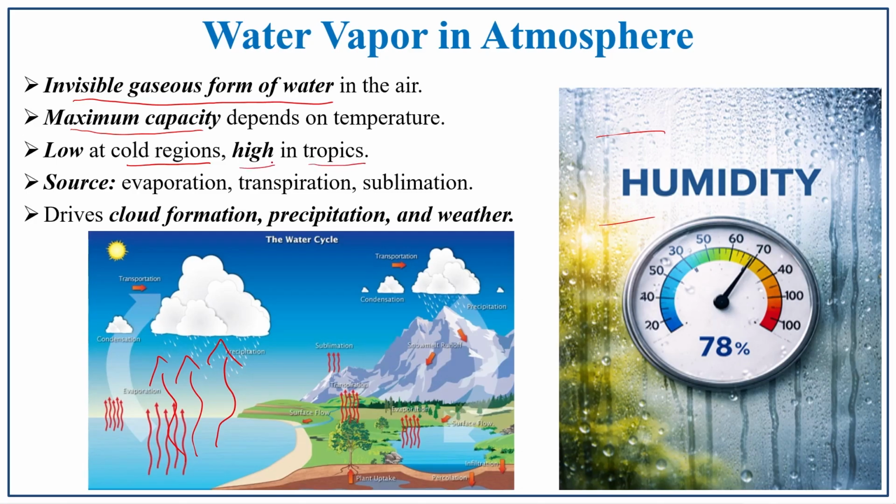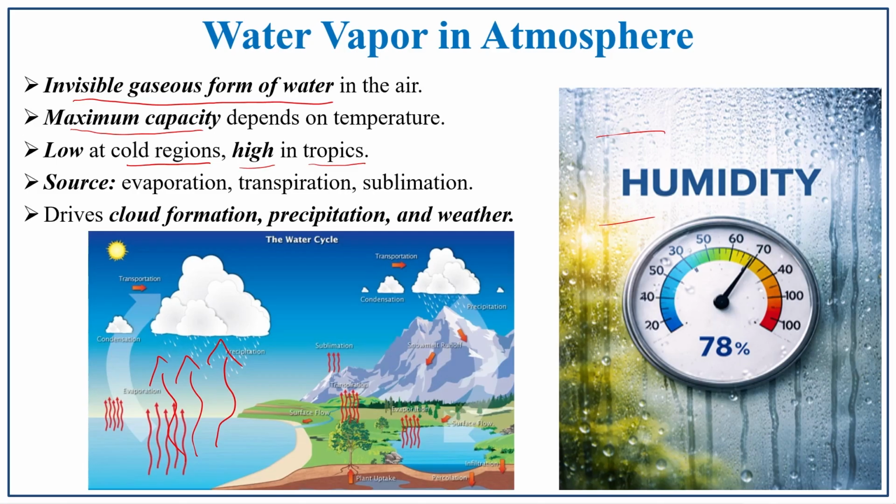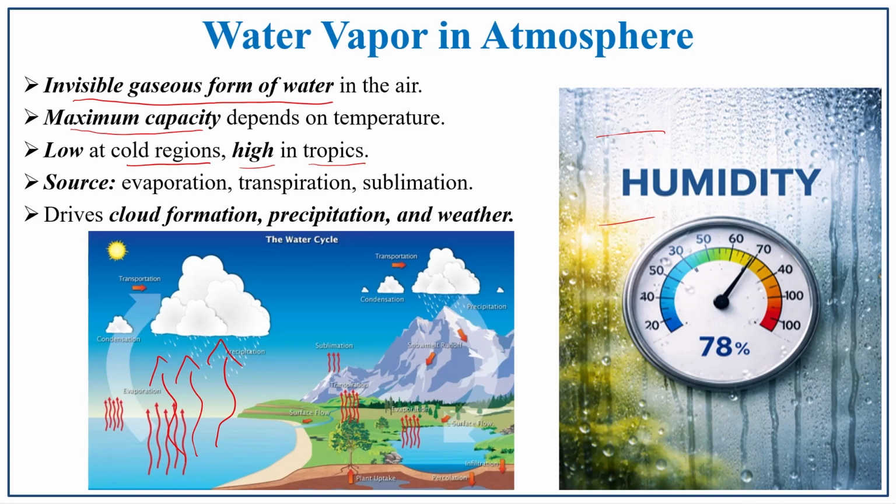Why this condition? If it is a tropical region, the receiving of insolation is high. If the insolation is high, there will be excess evaporation from the surface of the earth. Because of this reason, in the tropics there is high humidity, that is high water vapor content. What are the sources which produce this water vapor? That is evaporation, transpiration and sublimation.